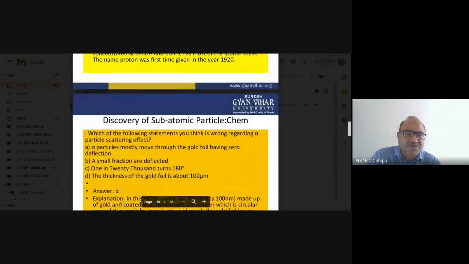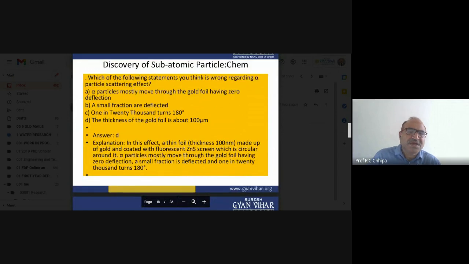Okay, now we have the next question. Which of the following statements is wrong regarding the alpha particle scattering effect? Here, one more concept was given, that is the alpha particle scattering effect. All four different answers are there. A small fraction are deflected. The answer is D.